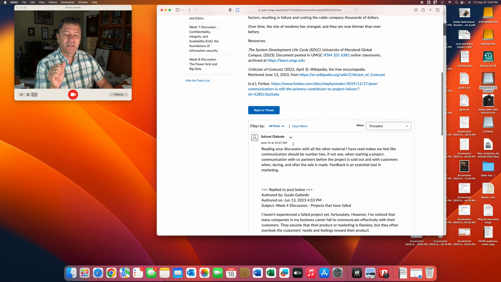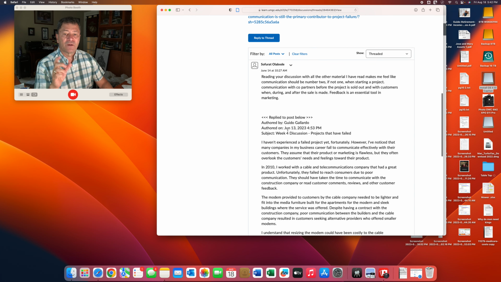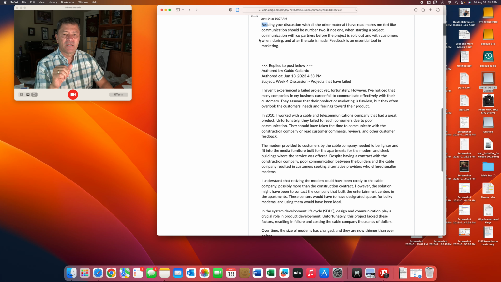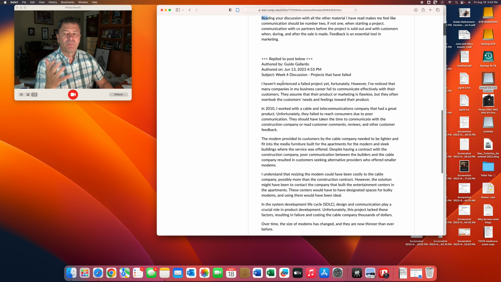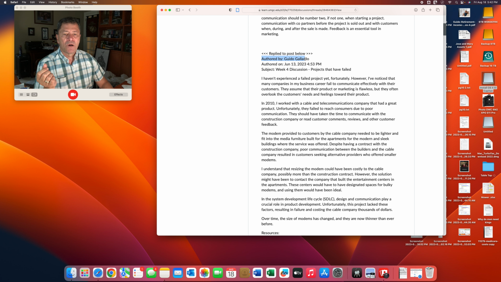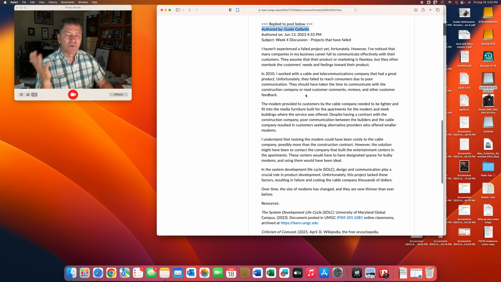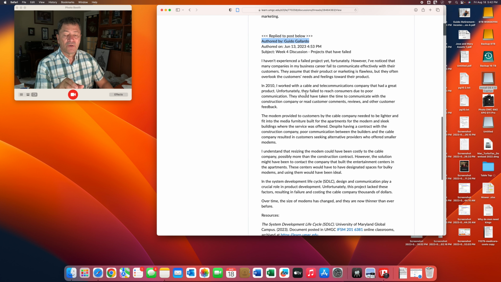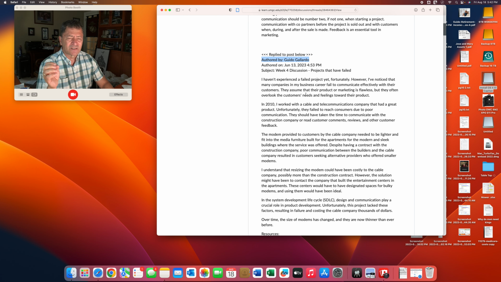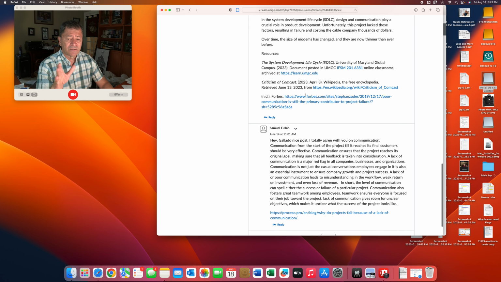Now let's look at peers again. This brings out a good point. This is a person that put in basically an off-the-top comment, really very little value. And then to make it look big, they basically had the reply include the original post. So this is just repeating what the other person did. Do not do this. Do not include the original. I already provided guidance on how to turn that off. It's in the announcement. So make sure this is not on, because all you're doing is just wasting time.